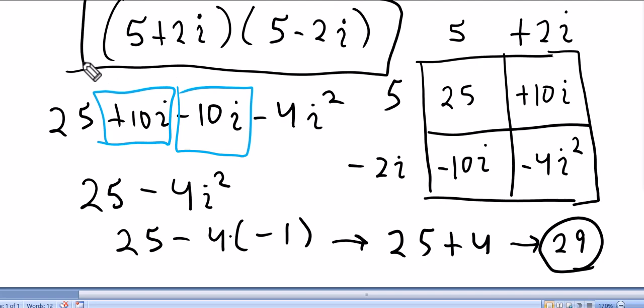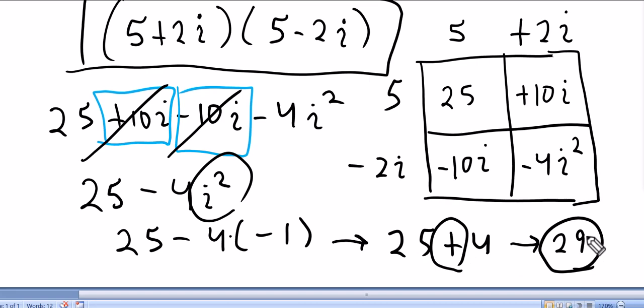No matter if you multiply or if you FOIL or if you do the box, the middle terms are going to cancel out. You're going to bring in an i squared. It's going to make it into a positive, and you get a nice little number at the end. Fascinating.